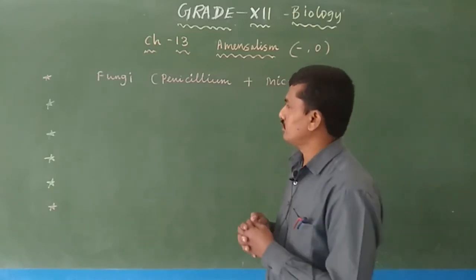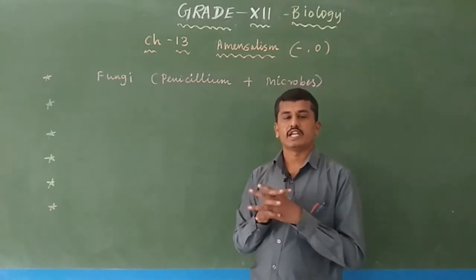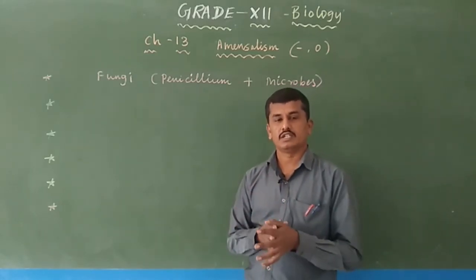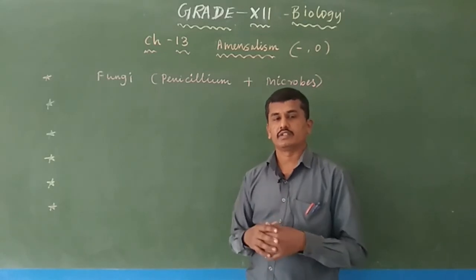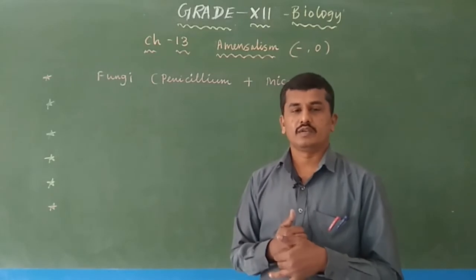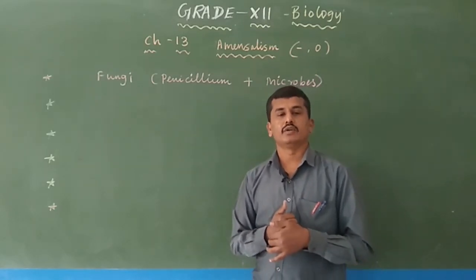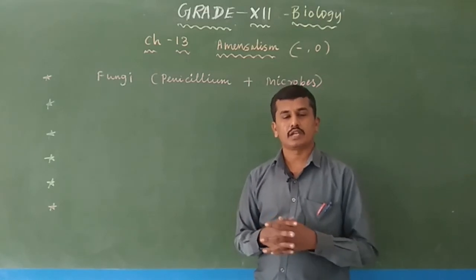For amensalism, I will give an example. Its title is present in your NCERT book, but these points are not, so I give some extra ideas apart from the NCERT book. That is the fungus Penicillium. We know Penicillium notatum and Penicillium chrysogenum.